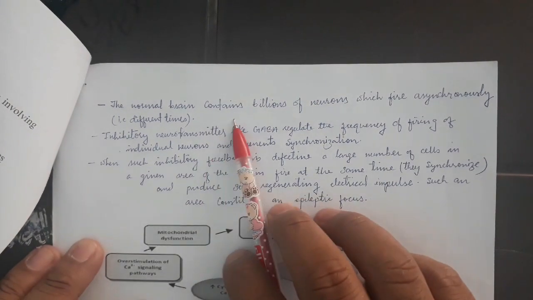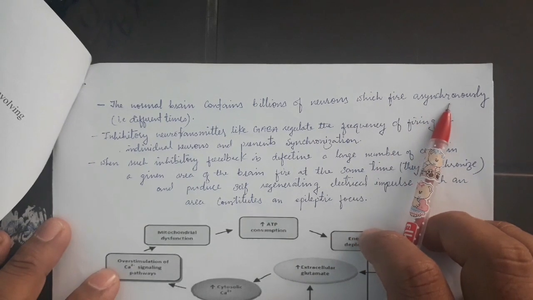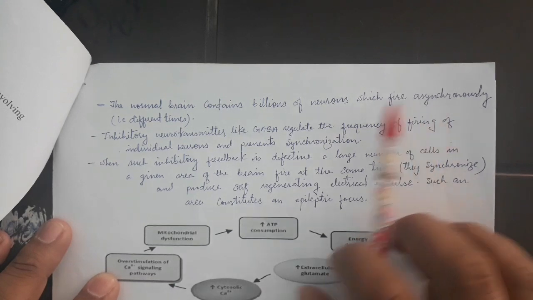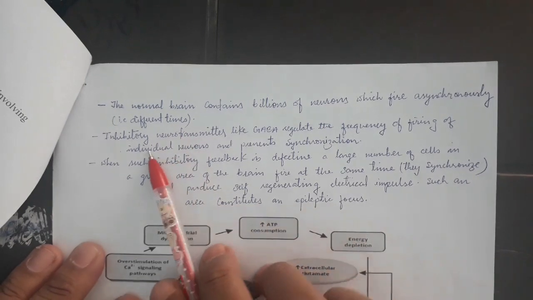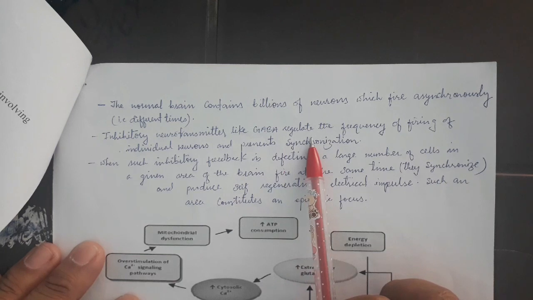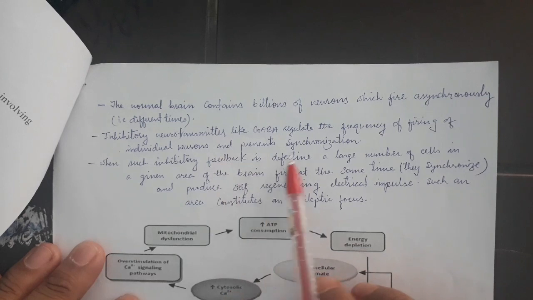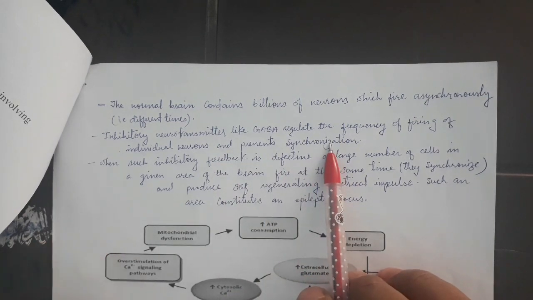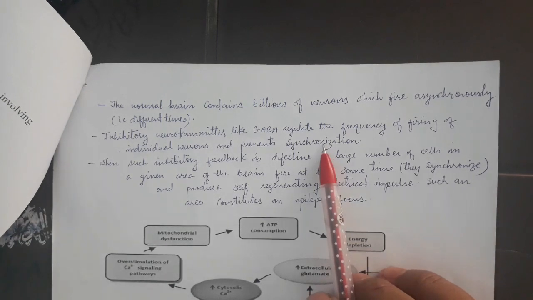That is, the normal brain contains billions of neurons which fire asynchronously. Asynchronously means they release the neurotransmitters at different times, not at the same time. There are inhibitory neurotransmitters like GABA, which regulate the frequency of firing of individual neurons and prevent synchronization. So the brain has both excitatory and inhibitory neurotransmitters.